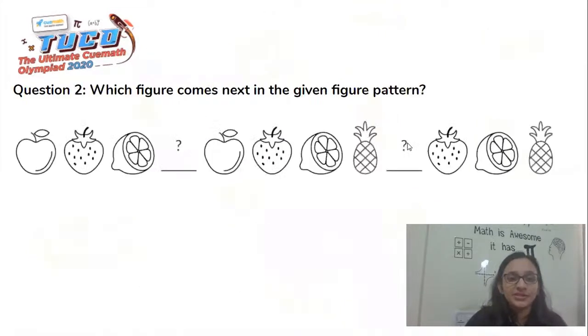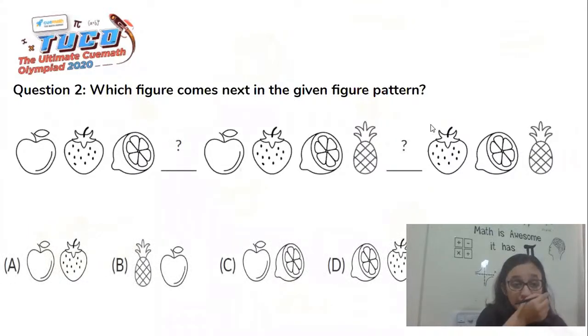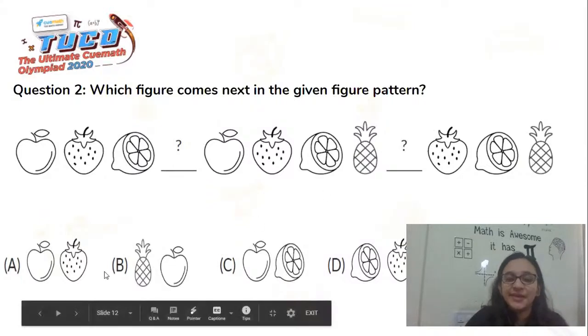So moving forward to the next question. We see a lot of fruits here. We see apple, strawberry, orange, and pineapple. So it's a fruity series that you see here. It says which figure comes next in the given pattern. So we'll see the options. These are the four options that we have here, each having two fruits.